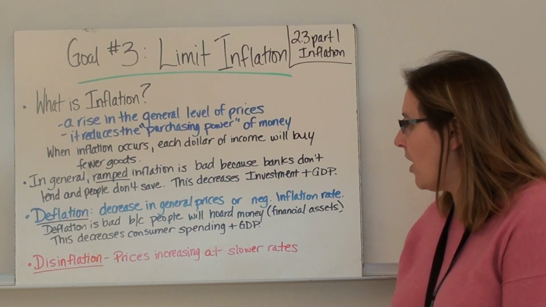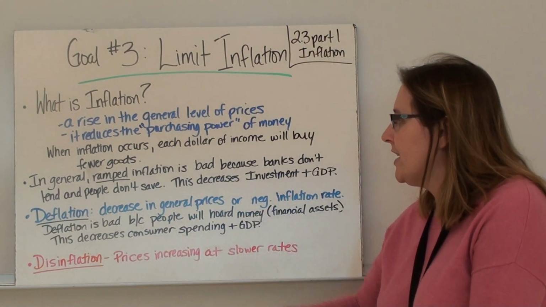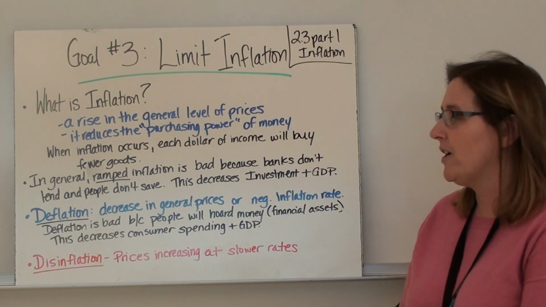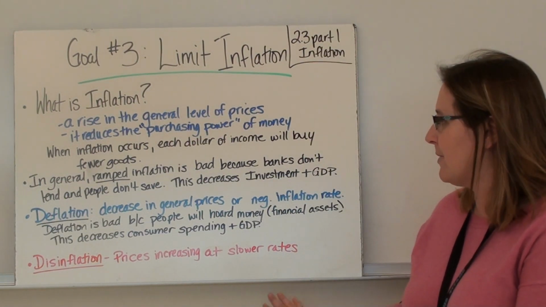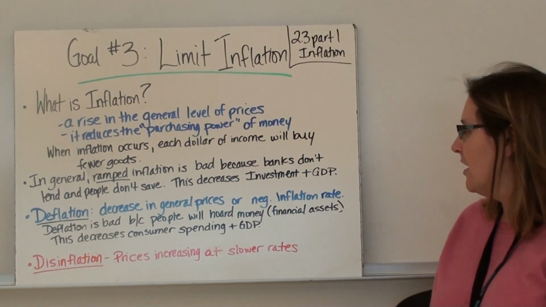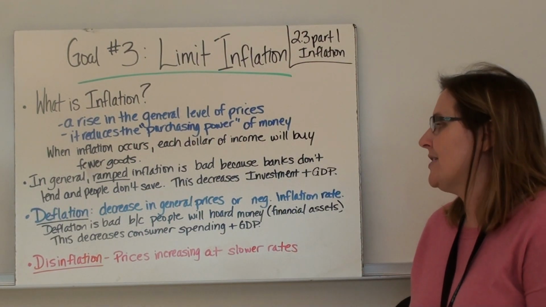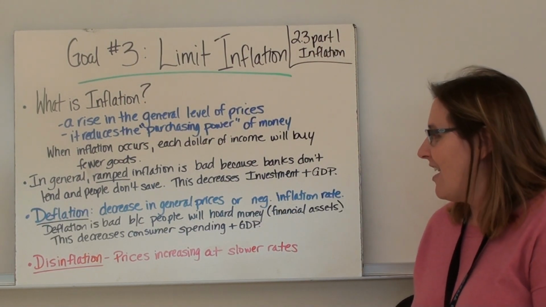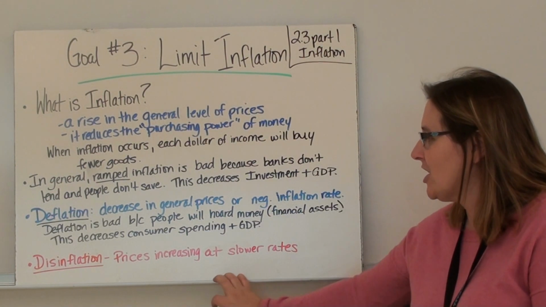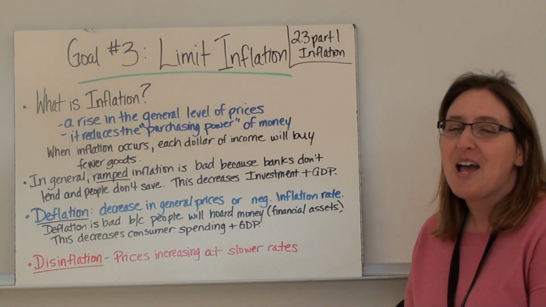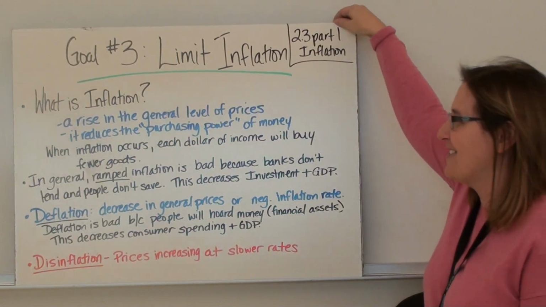So, a couple other words you need to know. Deflation is a decrease in general prices or a negative inflation rate. It has happened in the past, but it's been a while. Deflation is bad because people will hoard money or financial assets, and this will decrease consumer spending, and that will decrease GDP. And then the last one, disinflation, is prices increasing at a slower rate. So it's still inflation, but it's slower than normal.